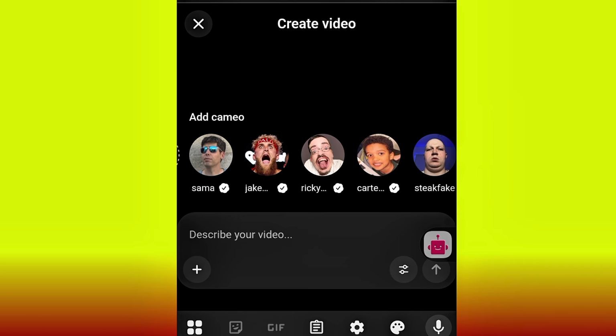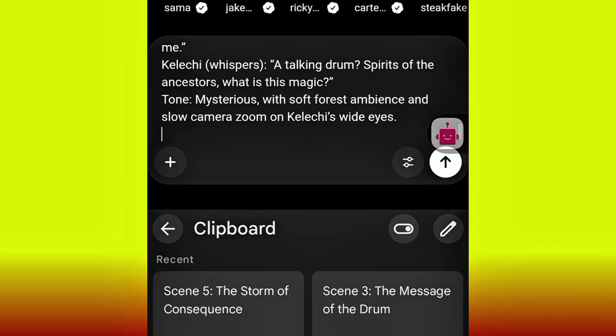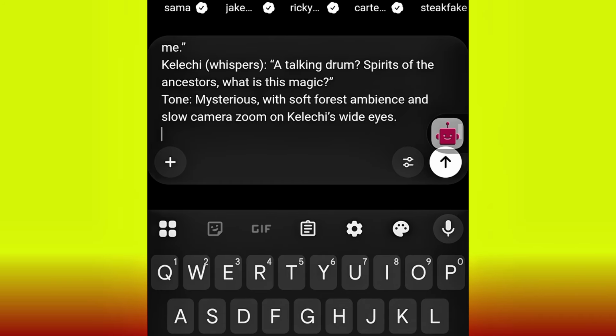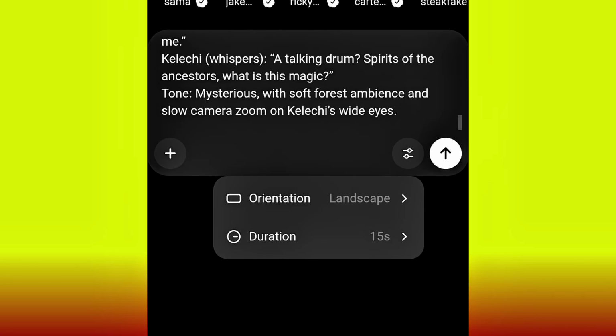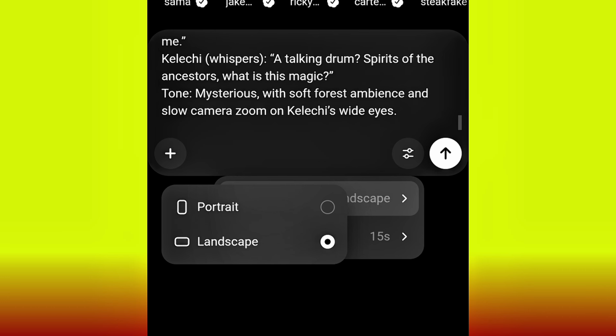Go ahead and make your adjustment. This adjustment icon, the hamburger icon, click it. You are going to see the aspect ratio. Put it on any one you like. For me, I'm creating for YouTube, so I'm going to be leaving it on landscape. But if you are creating for TikTok or Facebook or Instagram, you can leave it on portrait.